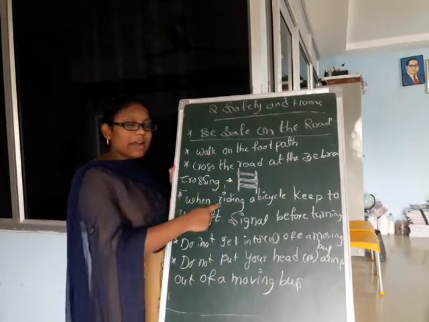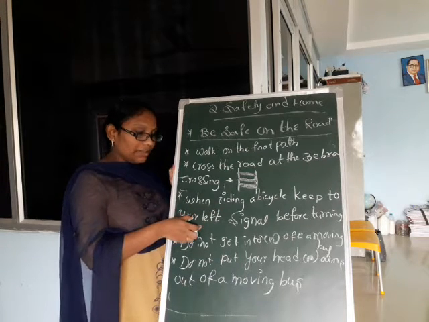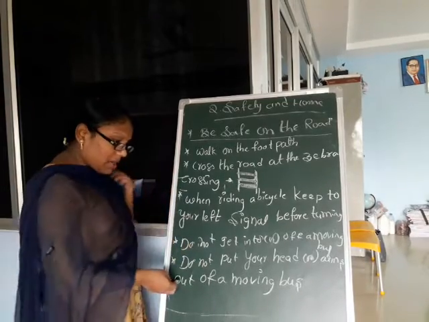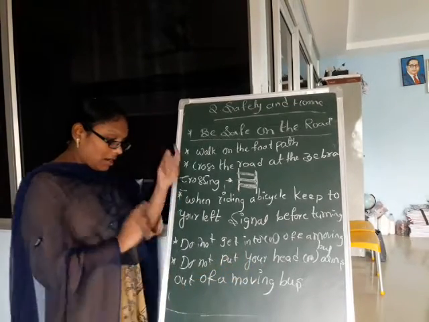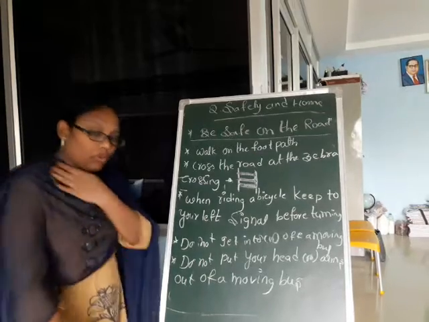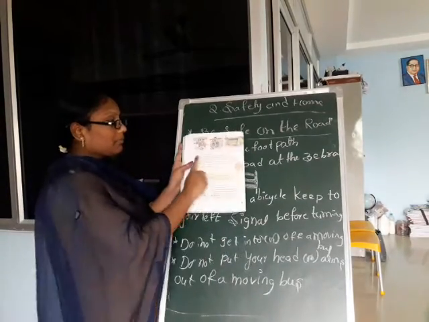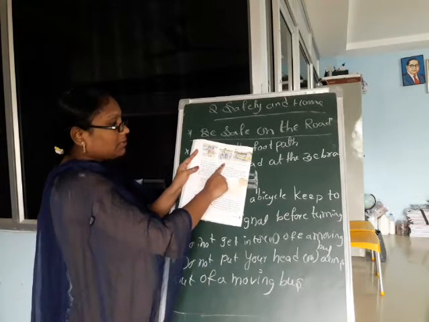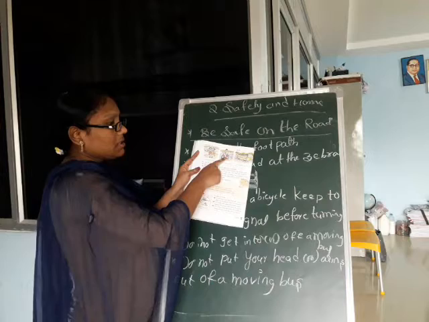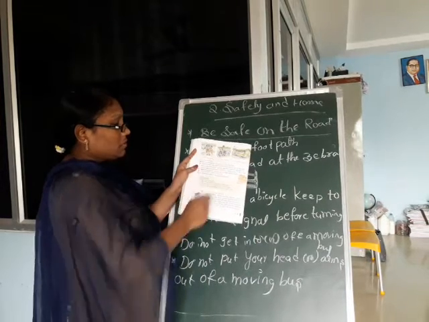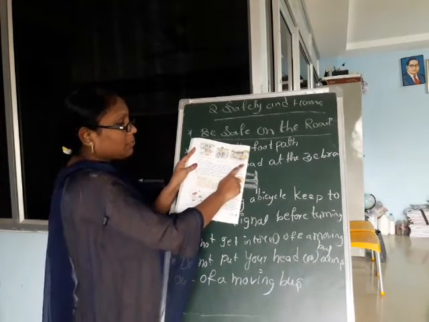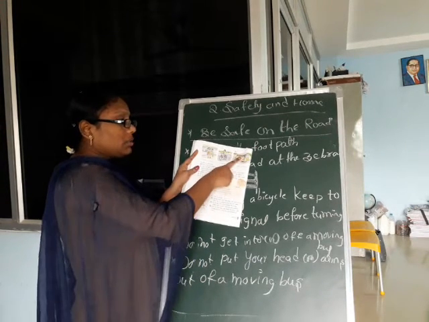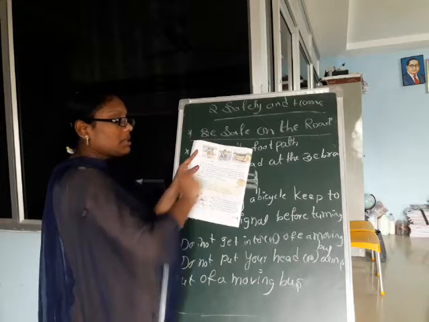When riding a bicycle, keep to your left. Signal before turning. Do not get into or get off a moving bus. Do not put your head or arms out of a moving bus. See, children, walk on the footpath or safe side of the road, and signal before turning like this. Keep to your left. Be careful in a moving bus. Don't get off or get into a moving bus, and don't put your head and arms out of a moving bus.